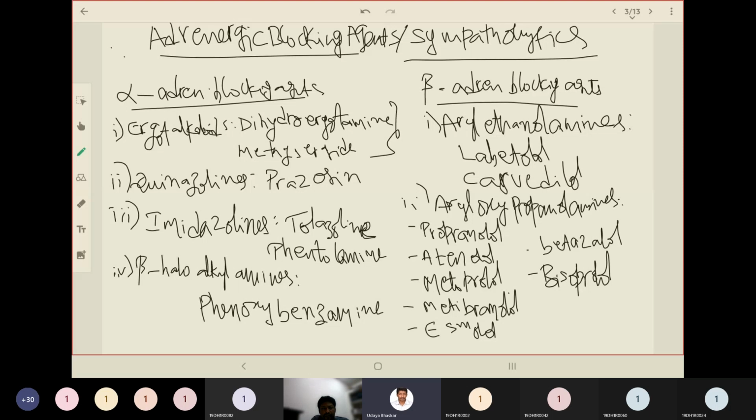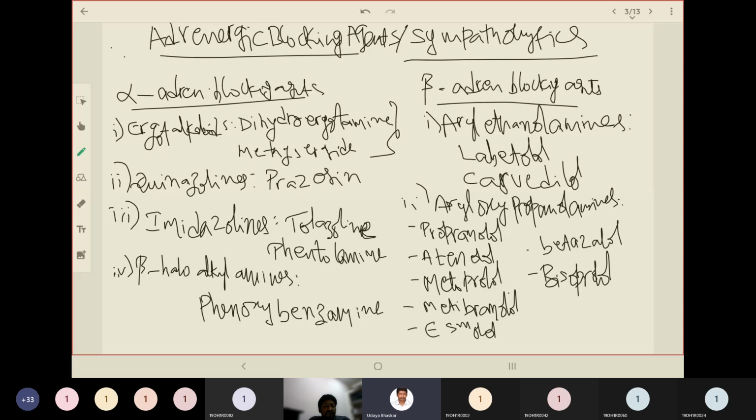Fine. So we were dealing with adrenergic blocking agents, and they have another name, that is sympatholytics. Further, we have alpha adrenergic blocking agents and beta adrenergic blocking agents as subcategories. Two subcategories under sympatholytics: alpha adrenergic blocking agents and beta adrenergic blocking agents. So, for alpha adrenergic blocking agents, the subcategories include ergot alkaloids, quinazolines, imidazolines, and beta haloalkylamines.